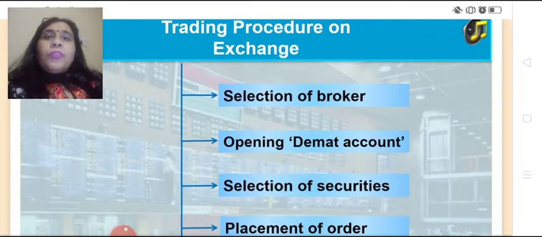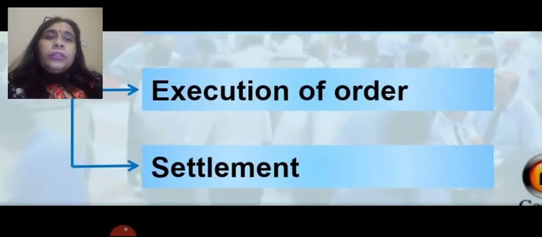Let's see what are the different steps and then we'll do the detailing. So first step is selection of a broker, opening a demat account, selecting the securities to be bought or sold, placing the order, execution of the order and settlement. Let's learn these steps one by one and do the detailing.